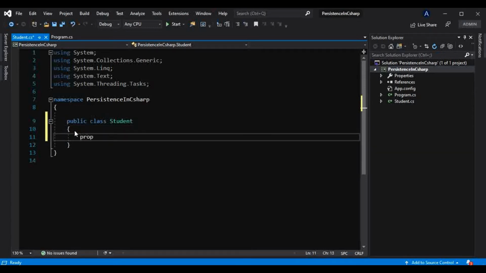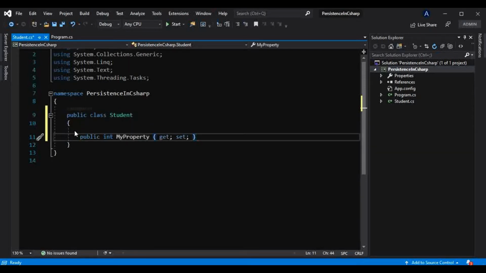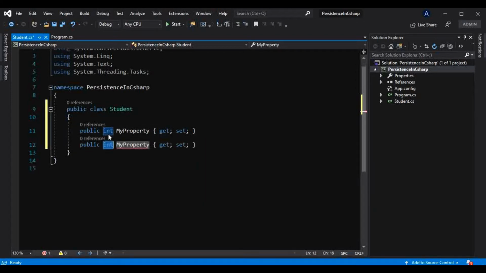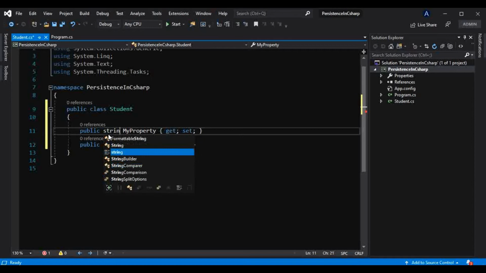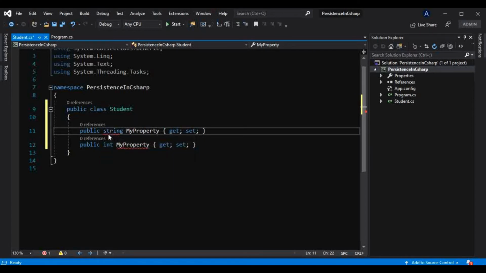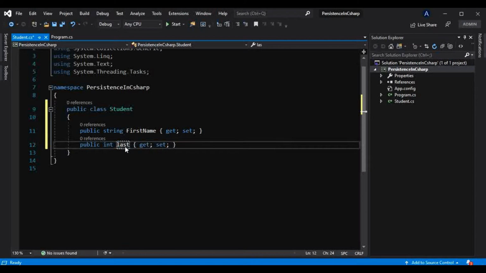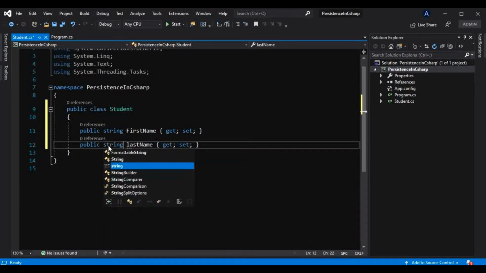I will take two properties here, named FirstName and LastName.